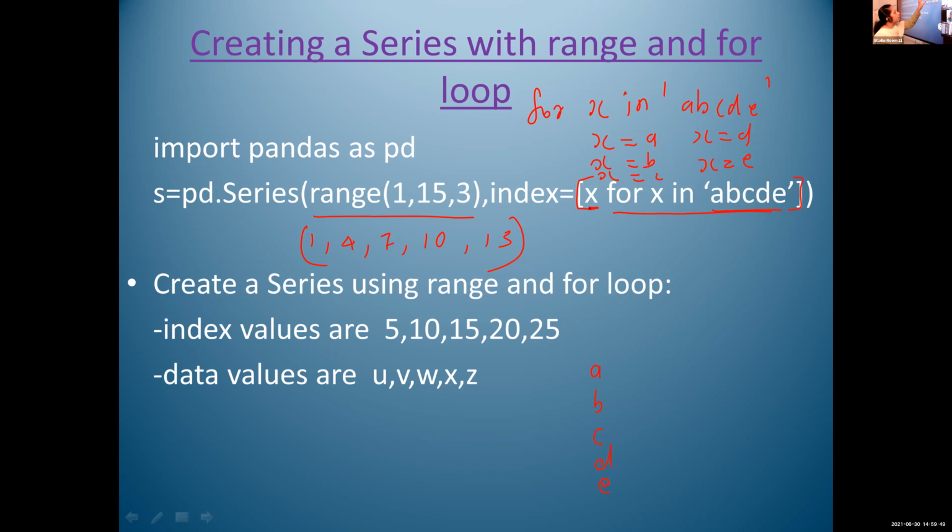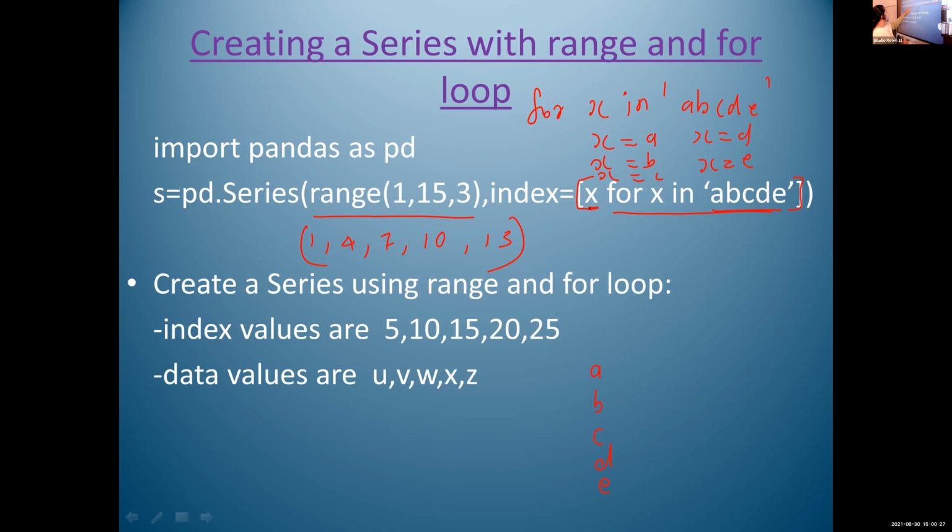Here we are giving just a single string A, B, C, D. But when we use a for loop with this string, we can separate each character from the string, one by one. So first we get A, then B, then C, then D, then E. These values are assigned into index, so the index is displayed like this: A, B, C, D, E.